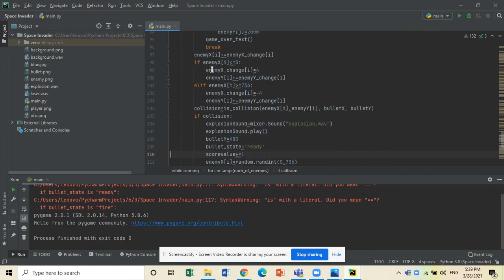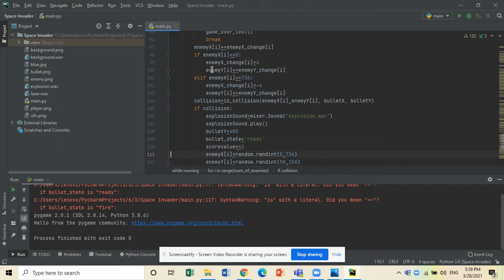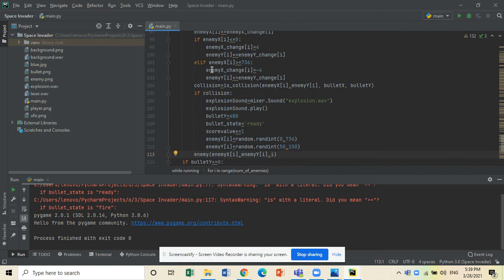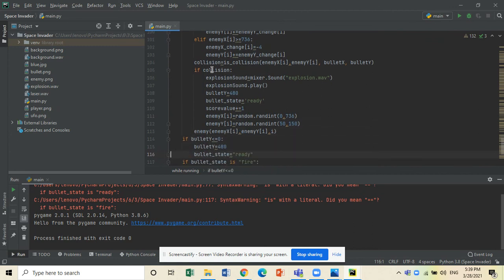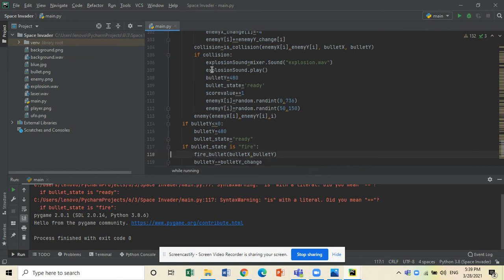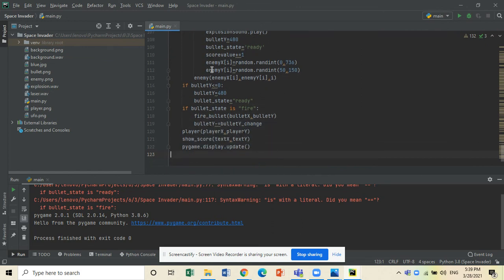Our bullet state is always ready. If the bullet and the enemy collide, it will play a sound. Our score value will increase and a new enemy will come in its place. The display is updated.